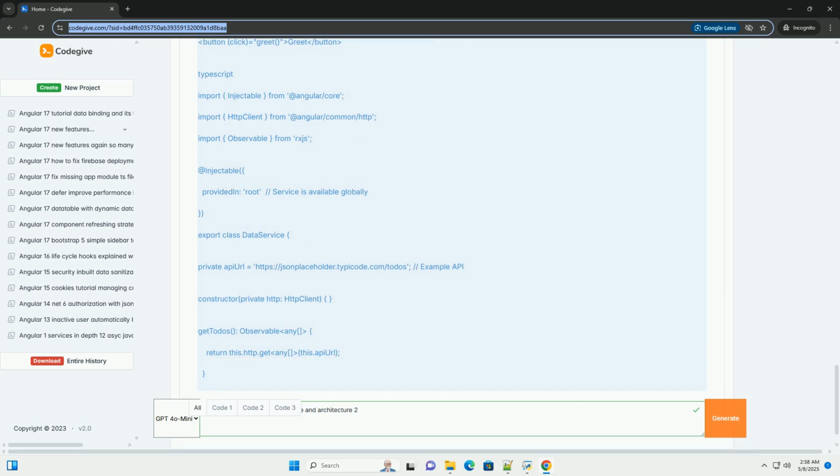State management. For complex applications, state management libraries like NgRx or Akita can help manage application state in a predictable way. HTTP client. The HTTP client module enables your application to make HTTP requests to APIs. Dependency injection. Angular's dependency injection system allows you to provide dependencies, like services, to components and other services.